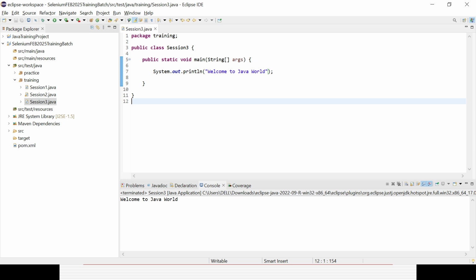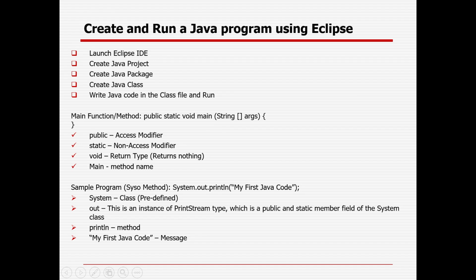One thing, you gave static and the access modifier and all. What does this mean actually? That is the main method. Main method, that is the default you need to use for the main method. That is the complete main method name. You cannot change anything. The main method itself, public static void main, right? That is the main method name.